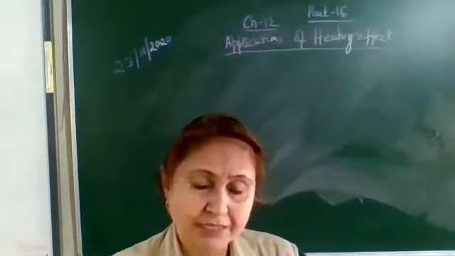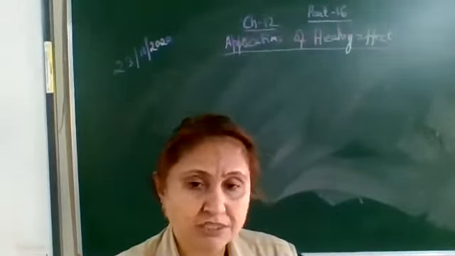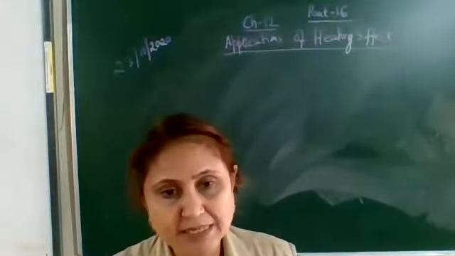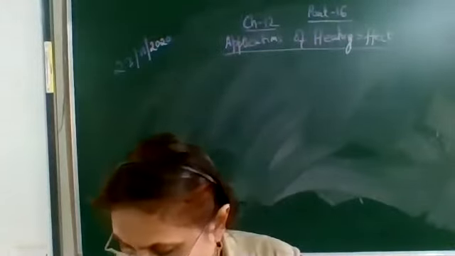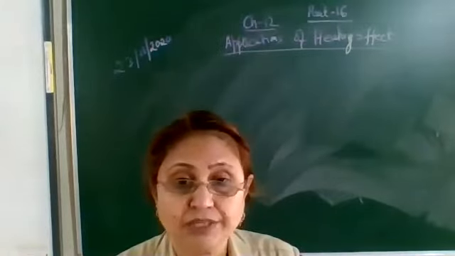Why? Because when it becomes very hot, it starts emitting light. So its temperature is very, very high, and it should not melt at that very high temperature. So this we have discussed. Now the second practical application will continue over here.